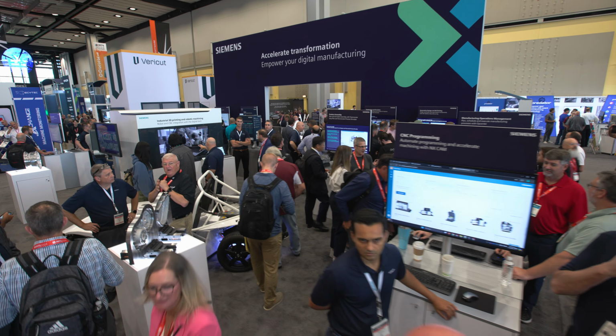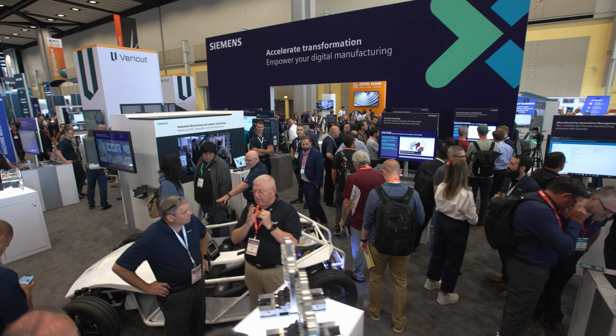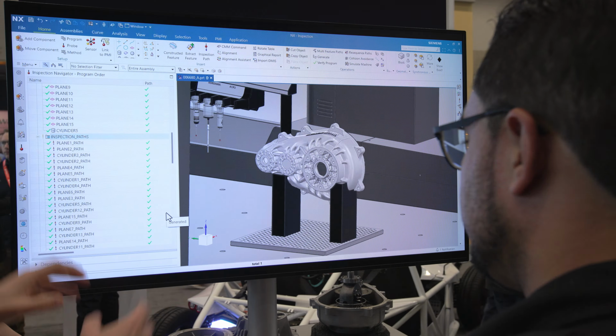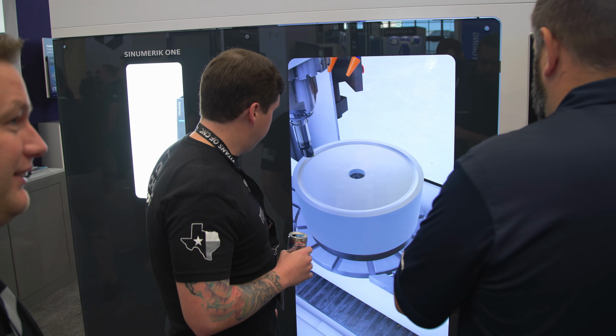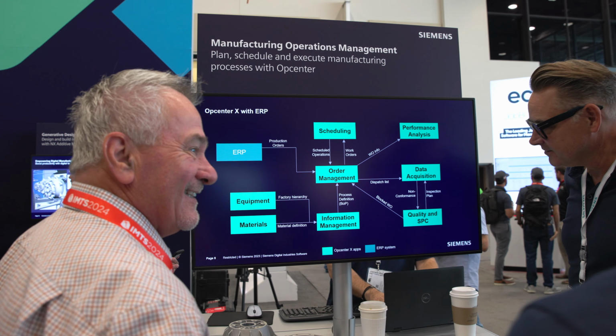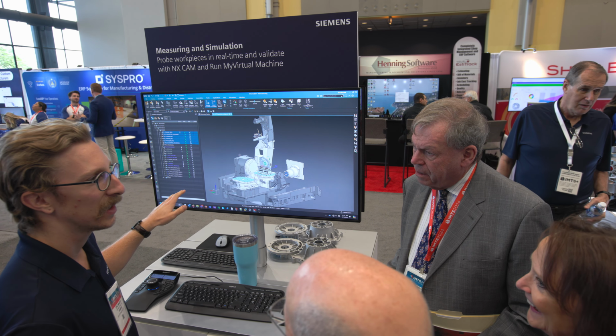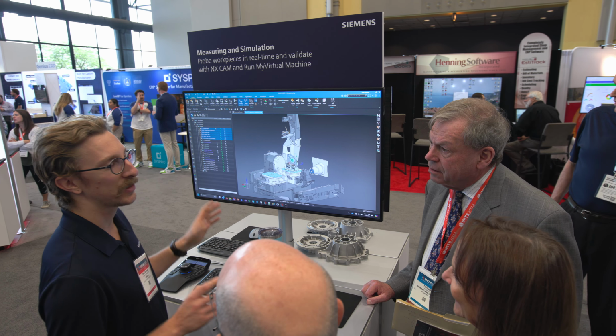We're here and excited to show you how digital manufacturing helps companies to achieve their goals with technologies like AI, CNC machining, 3D printing, cloud-based solutions, and more. And the next stage, let's learn how we use NX-CAM and Run My Virtual Machine to enable the definition of probing tasks to perform measurements.